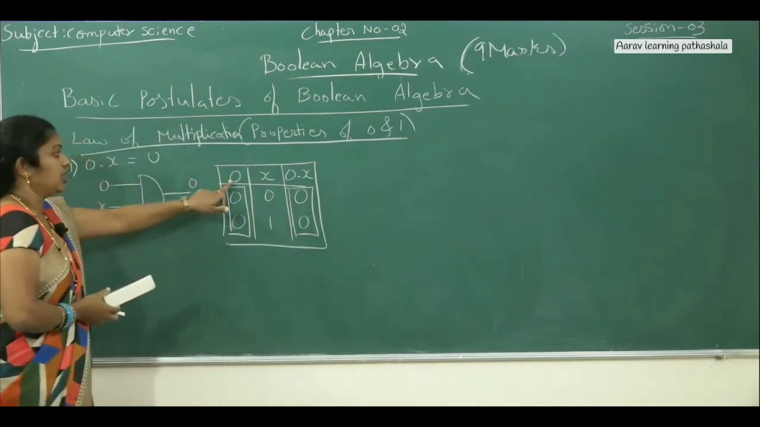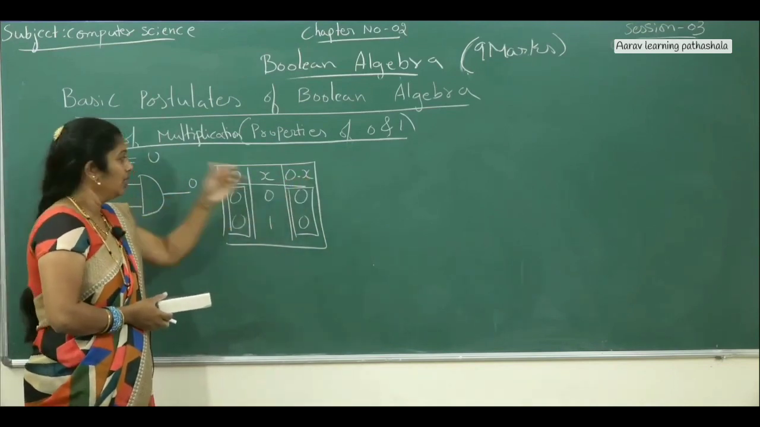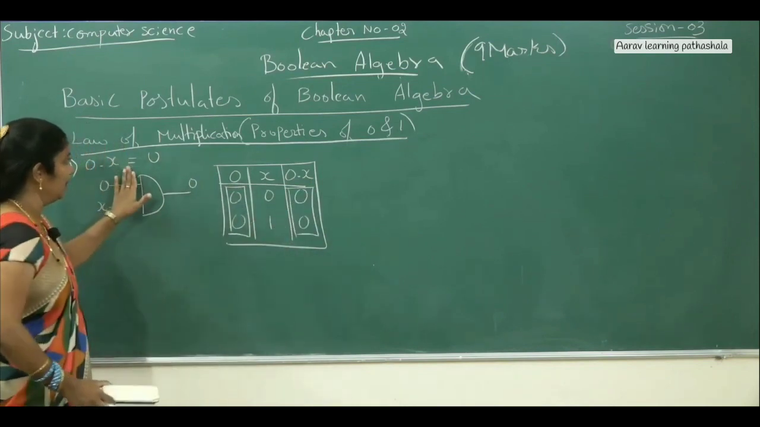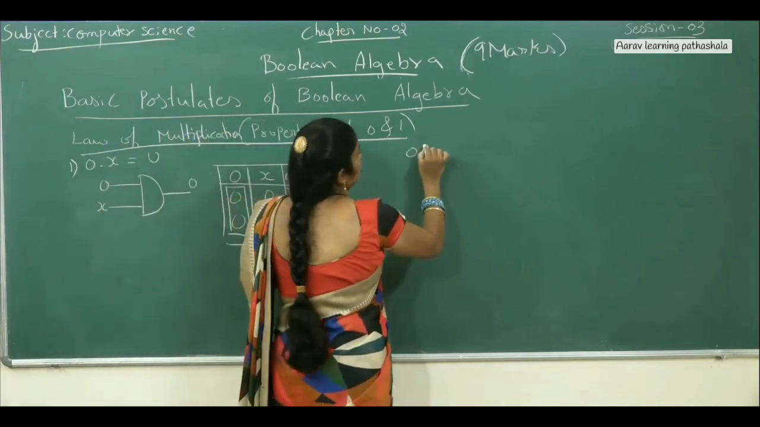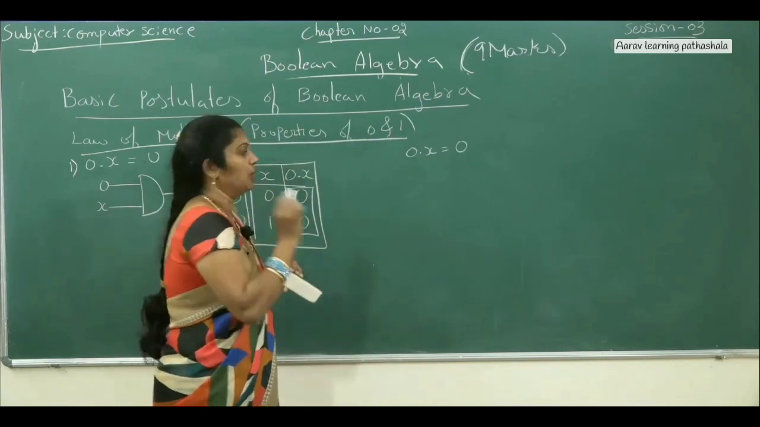See the column? 0 equals 0 dot x. Now is it clear? 0 dot x. See, 0, 0, here also 0, 0. This is the symbol and this is the truth table. Now we have to solve the expression 0 dot x equals 0 by using the perfect induction method.